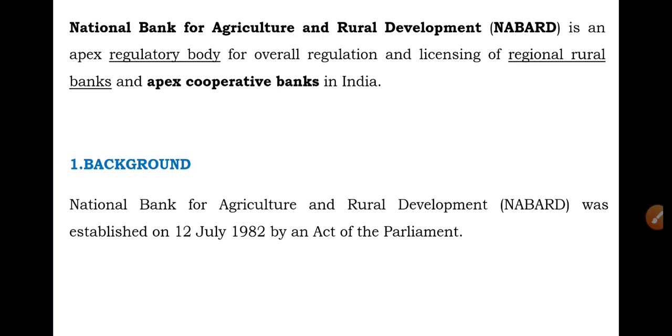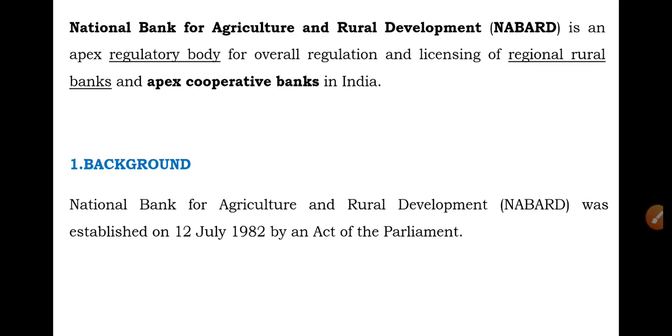So these three institutions were replaced by NABARD. It is one of the premier agencies providing developmental credit in rural areas, and NABARD is India's specialized bank for agricultural and rural development, especially for agricultural credit and agricultural development.